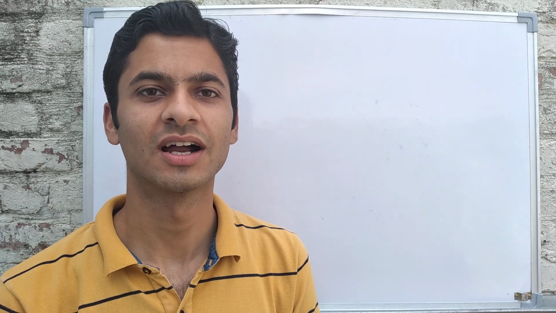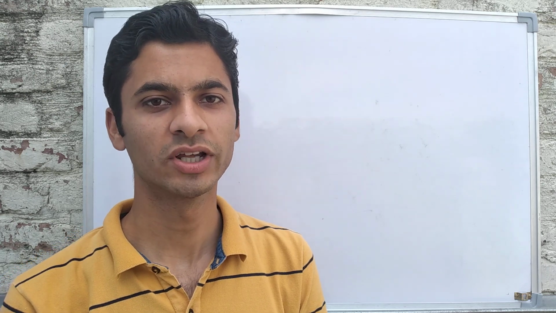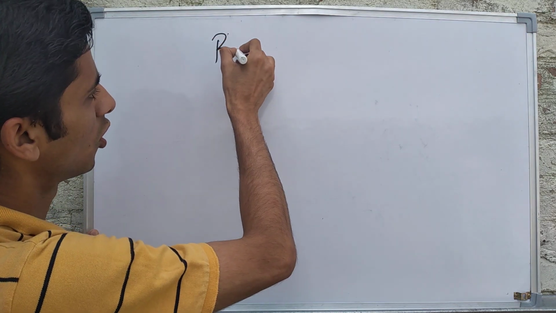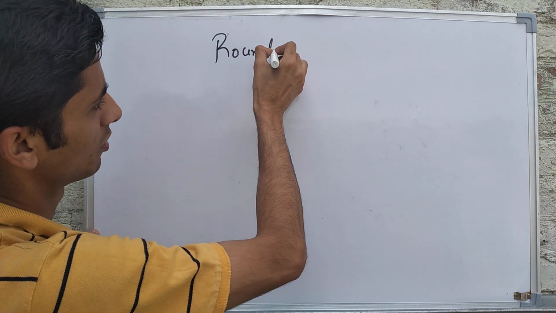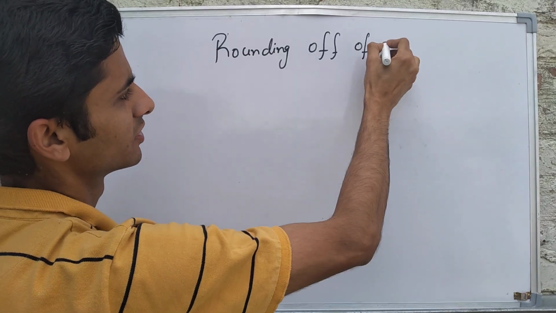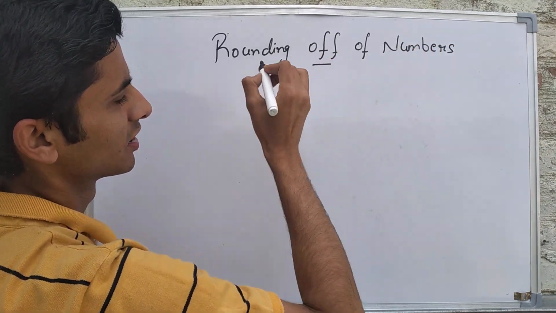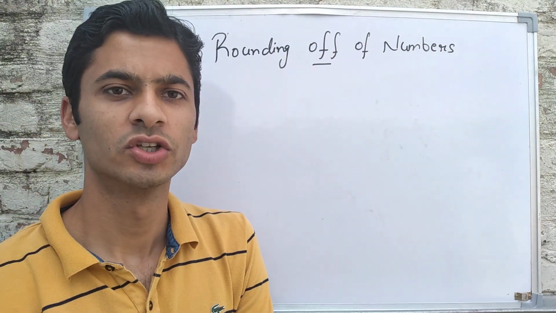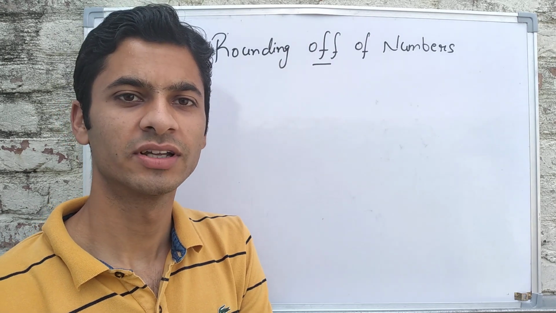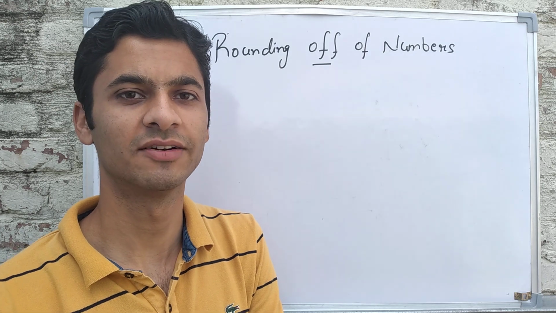So today we'll start with the next topic of your first chapter, that is rounding off of numbers. You have all studied this topic in your previous class. Let us have a quick review of it today. At a number of places you would have seen that the number being talked about is not the exact number, but an approximate or rounded value.